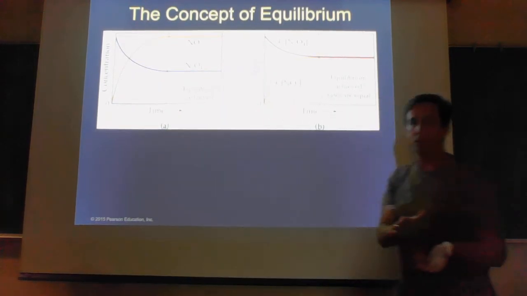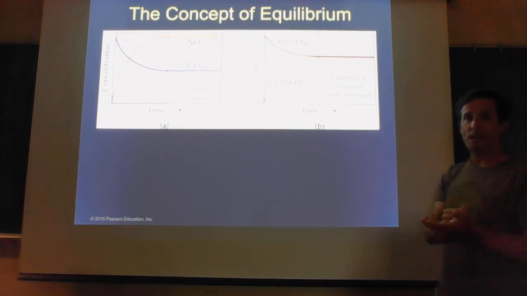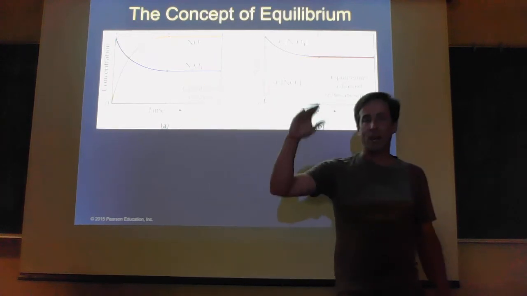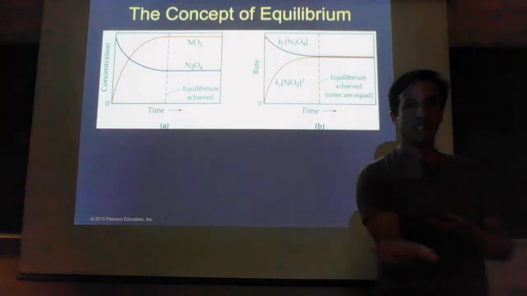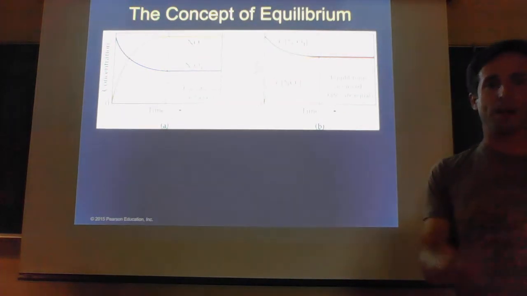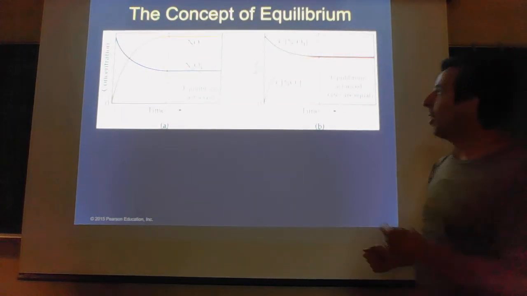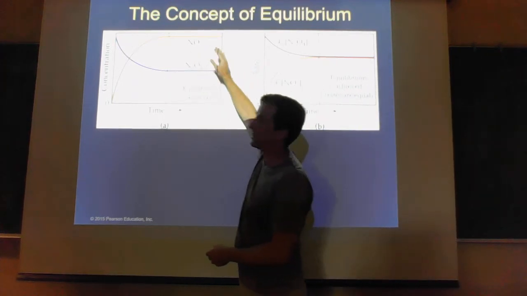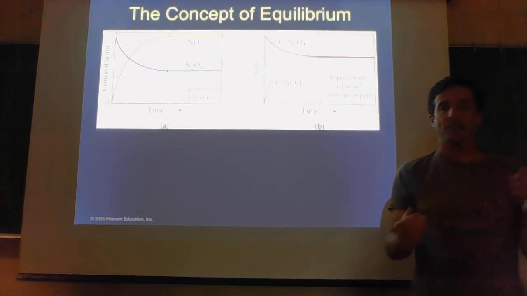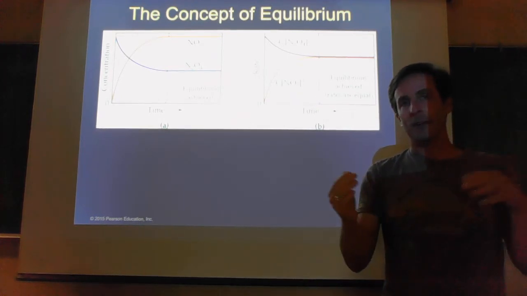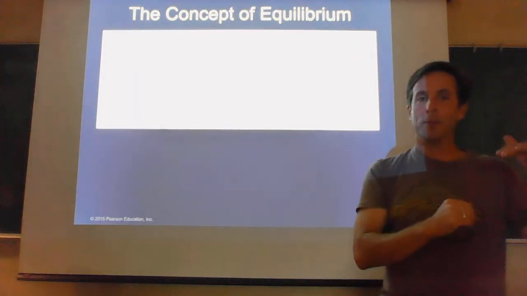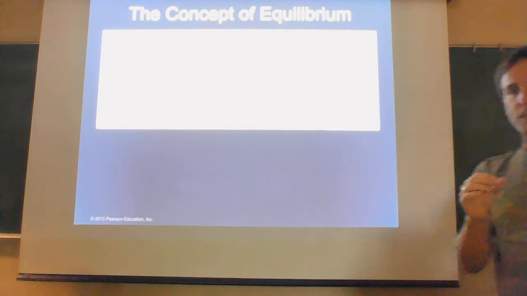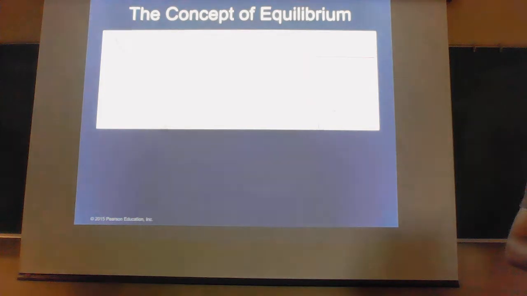Just like we learned in chapter 14, as a reaction progresses, it's going to slow down. But what we notice is, as the reaction slows down, N2O4 does not approach 0. I'm never going to fully use up my reactant. I'm also not going to be able to make the maximum amount of my product, the NO2. It never really reaches the maximum amount that it could reach because of that reverse reaction. The forward reaction can go to a certain point, but then when the reverse reaction speeds up, it's going to reach that balance point where it's just going to maintain whatever ratio we have. It's going to maintain that ratio forever.